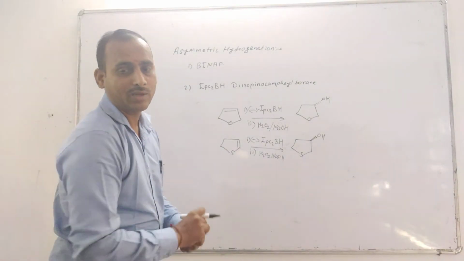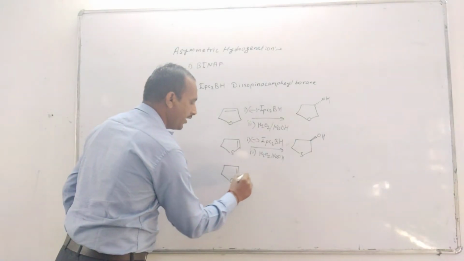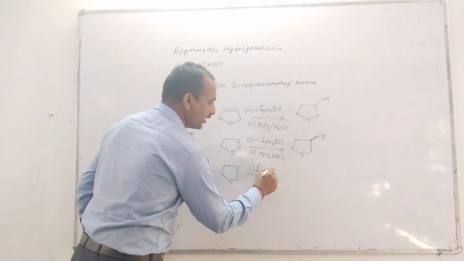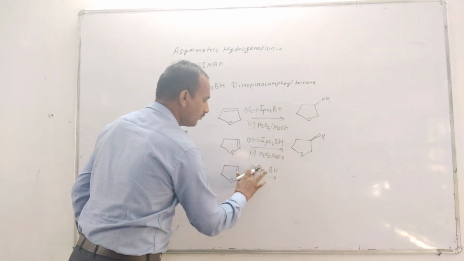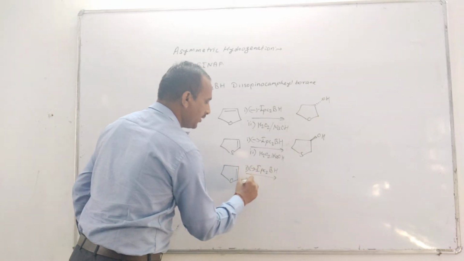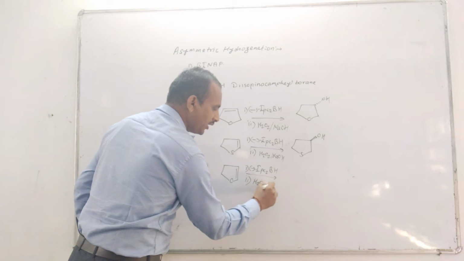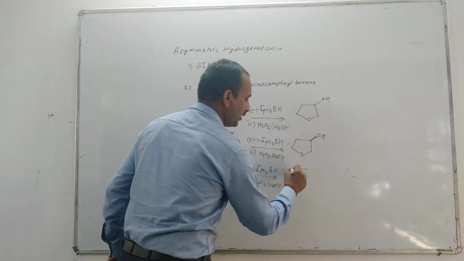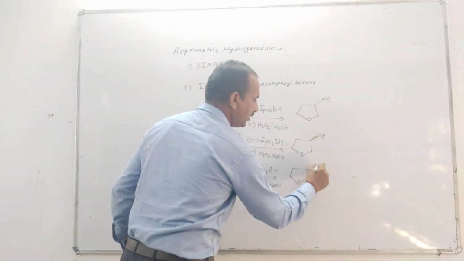Let's see another example with oxygen as a heteroatom. First step, minus IPC2BH, and the second step is hydroboration followed by oxidation in the presence of NaOH, giving again an alcohol with chirality.